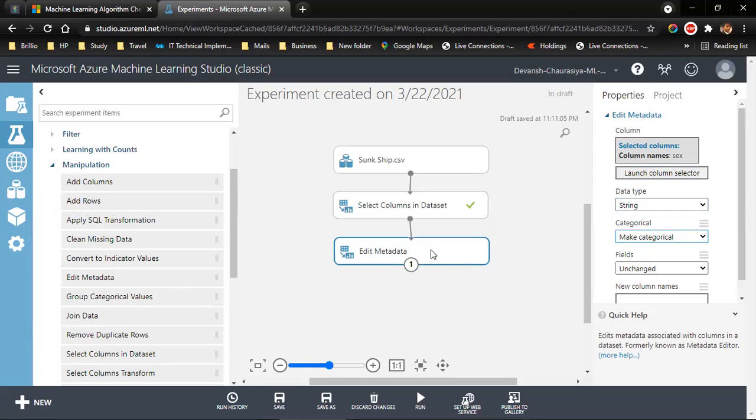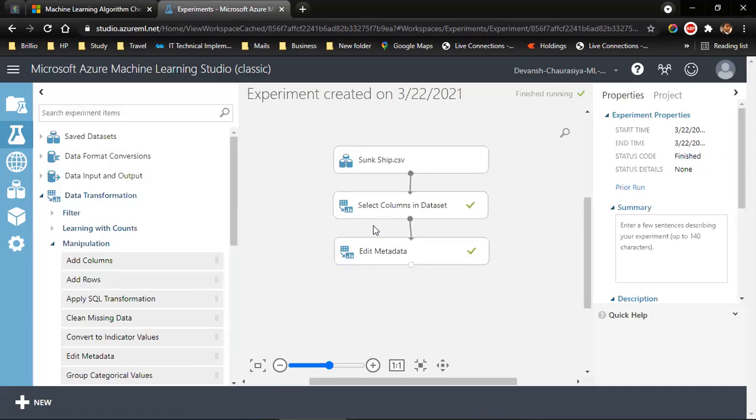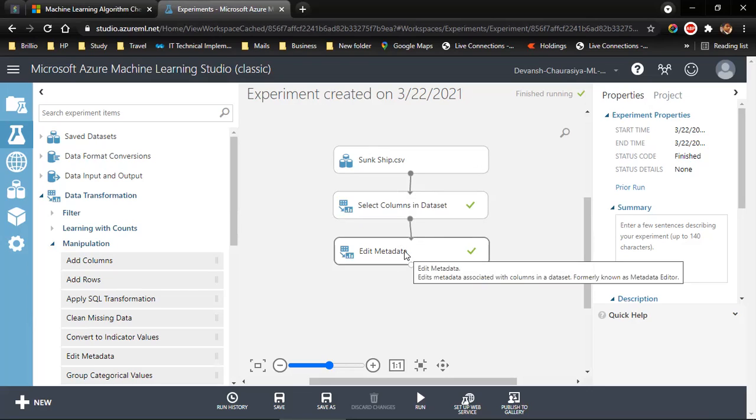And when I do that, I need to run it. Now when I'm running it, what it is doing, it ran this as well as it ran this. It ran both, but I did not need to run this because it has already ran. I only had to run this. So next time, we will select the module which we want to run. We will not run everything.